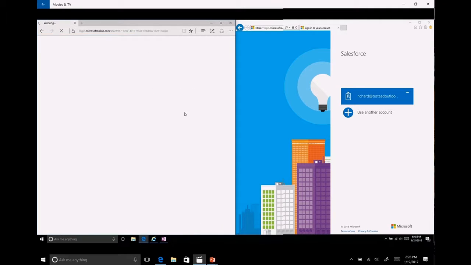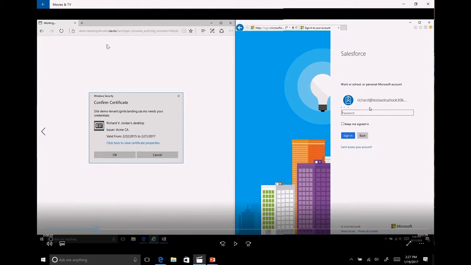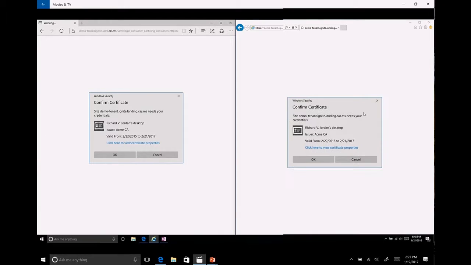capital PASSW@OR, that password. In both cases, I am prompted for a certificate. And the reason that we're doing this is we want to emulate the behavior of a managed device versus an unmanaged device. In this case, we're using Azure AD's device registration service, which plumbs a cert down to any device that enrolls in the DRS service. You could envision this being the cert that gets plumbed to the device by way of mobile device management software. So I see in both cases, I am asking the device to authenticate itself.